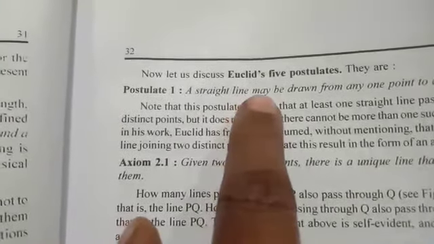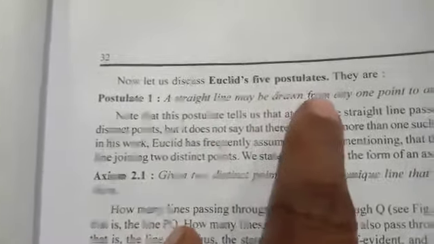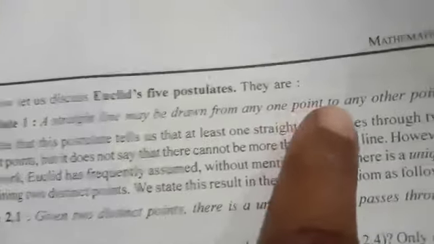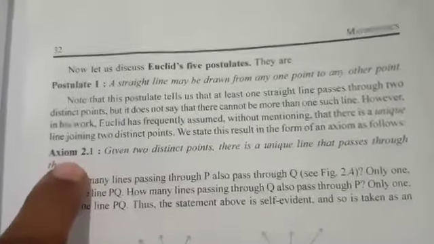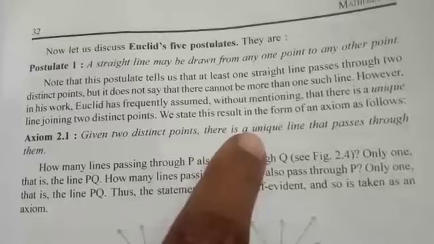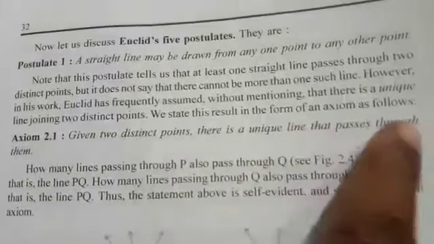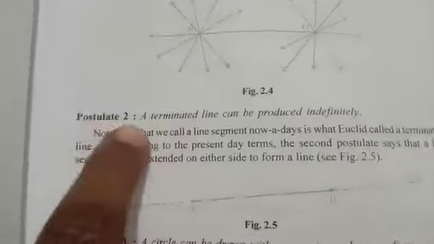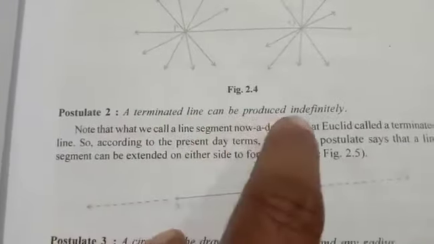Here are some postulates they have given. First one, a straight line may be drawn from any one point to any other point. In this postulate they say that given two distinct points, there is a unique line that passes through them. Then second postulate, a terminated line can be produced indefinitely.